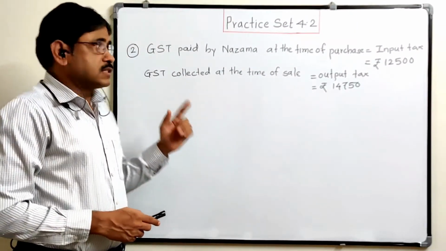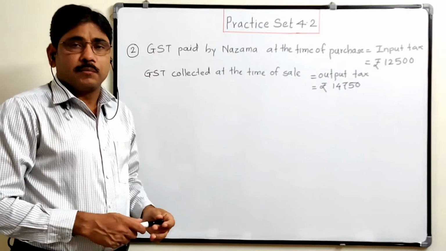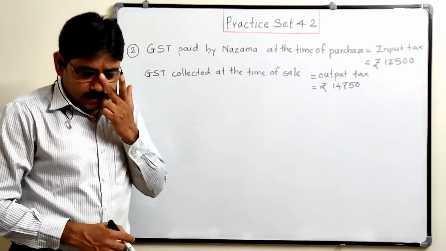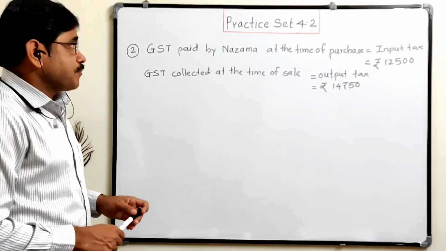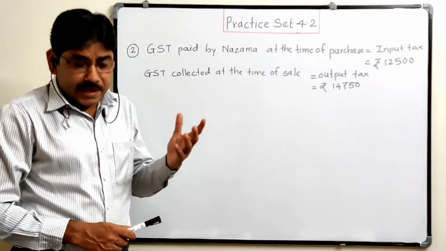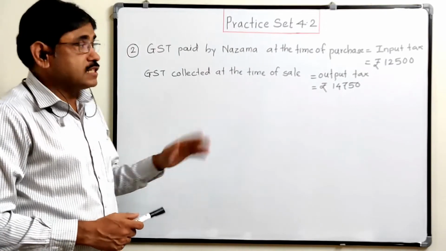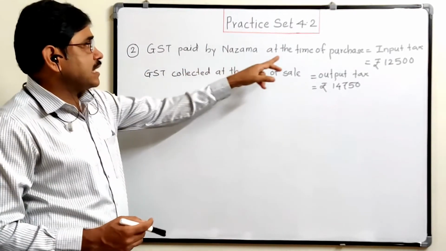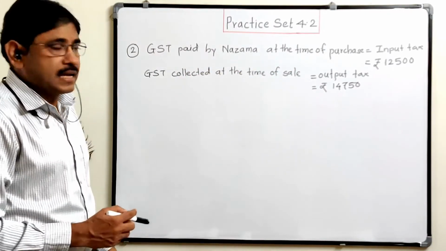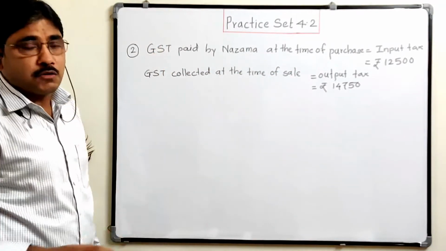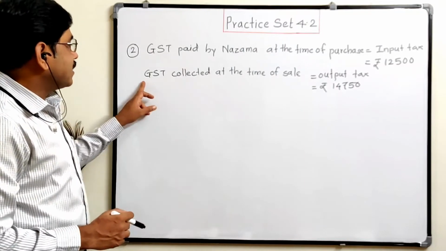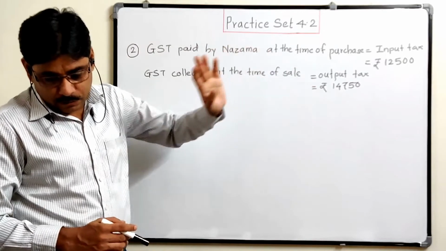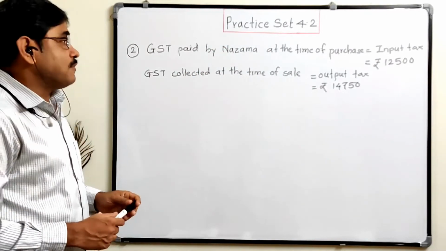Let us see the second sum from practice set 4.2. What is that second sum? Here Najma is a proprietor of a firm and registered under GST. Now Najma paid GST at the time of purchase, input tax is given as rupees 12,500, and Najma collected GST at the time of sale equal to 14,750.